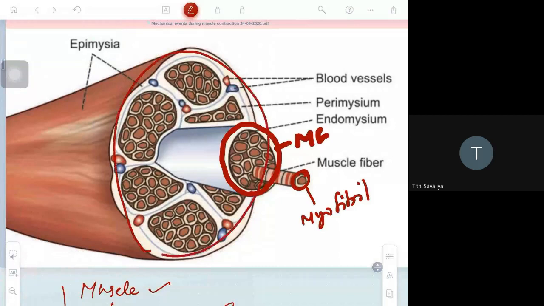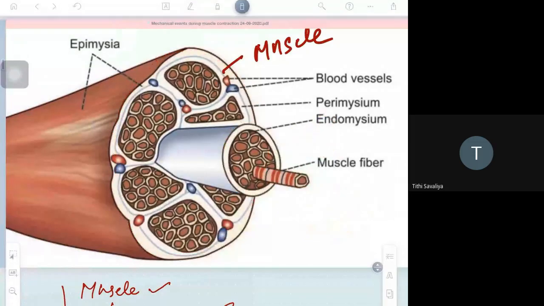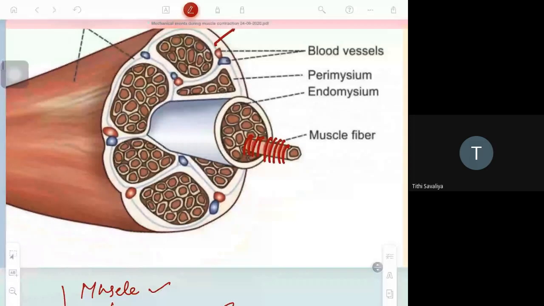This one is called muscle, this one is called muscle fiber, and muscle fiber consists of myofibril, which has actin and myosin. So you should remember only three things: muscle, muscle fiber, and myofibril.